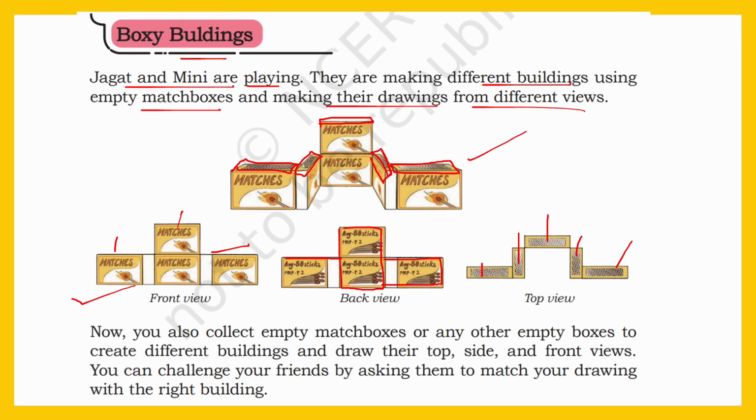Now, you also collect empty matchboxes or any other empty boxes to create different buildings and draw their top, side and front views. You can challenge your friends by asking them to match your drawing with the right building. So now your task is to collect some empty boxes, then create your own buildings. After you make a building, draw what it looks like from three different positions. That is, you have to draw the top view, side view and front view.